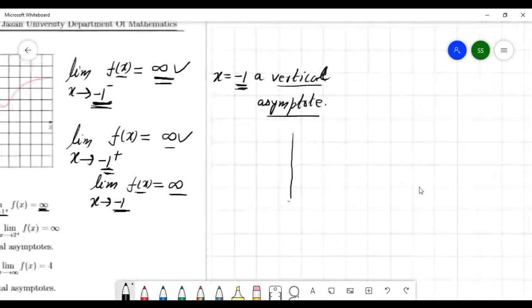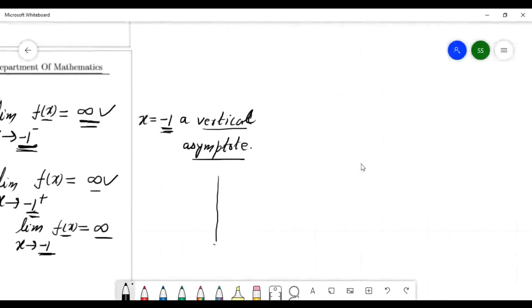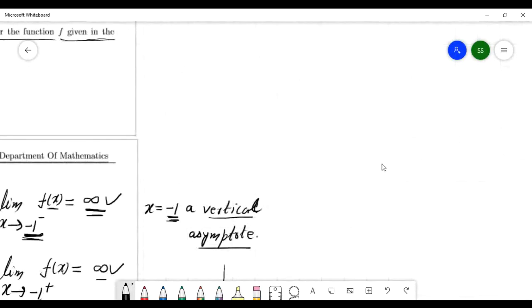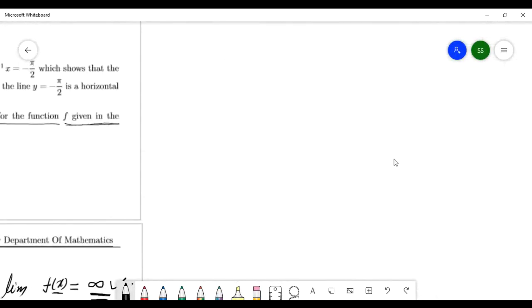Just remember this definition. Let me remind you the definition.